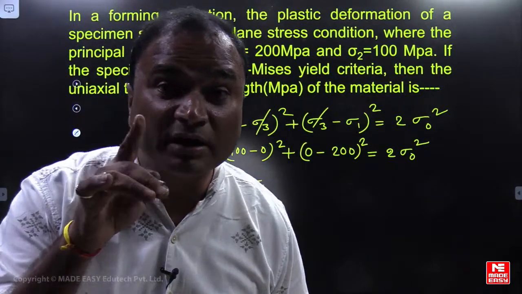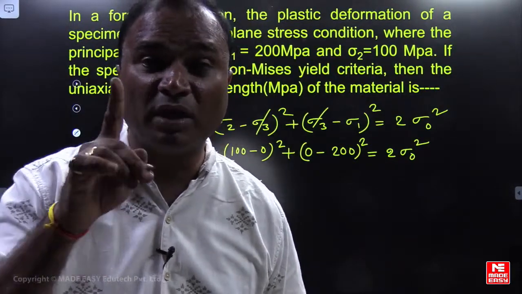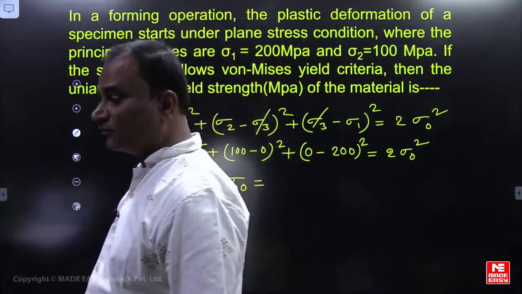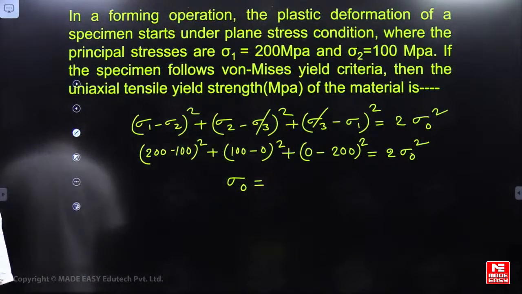He is asking von Mises theory. Forging, we have discussed this point, friends.